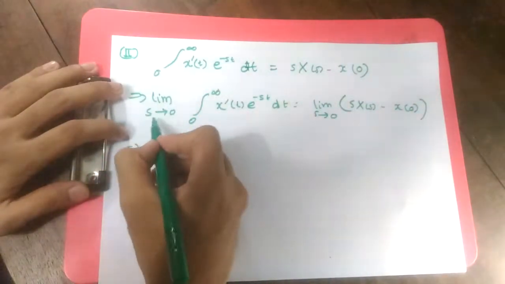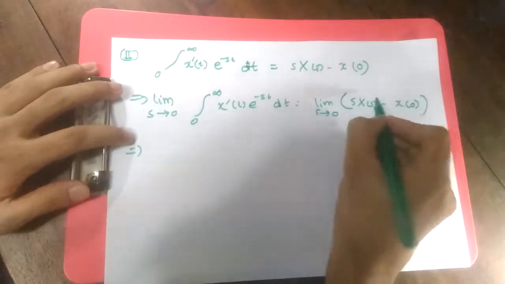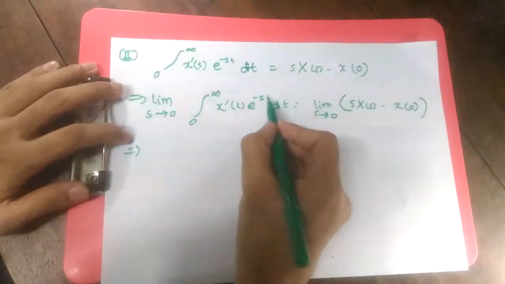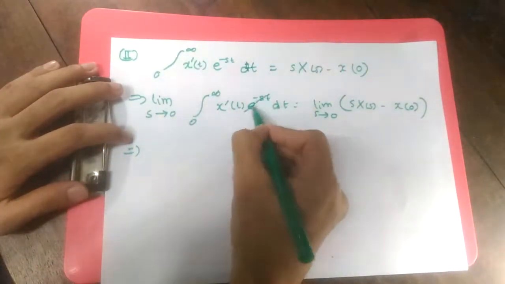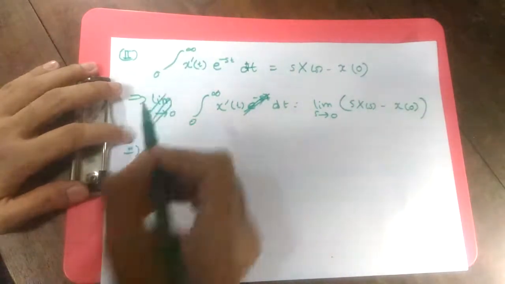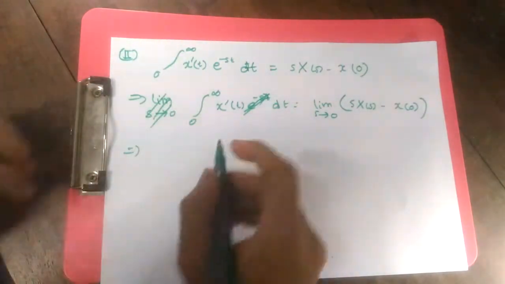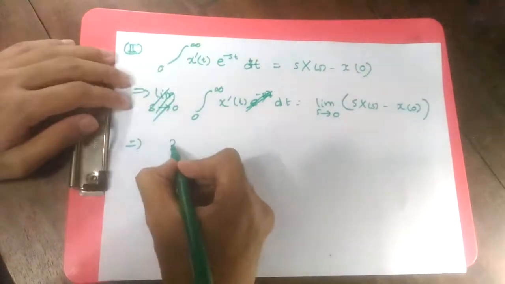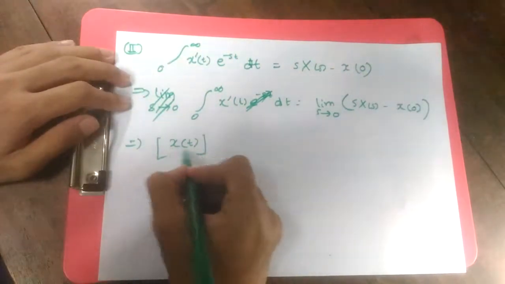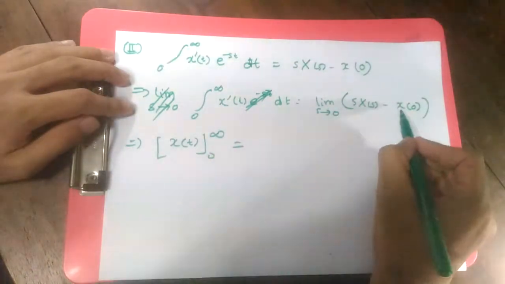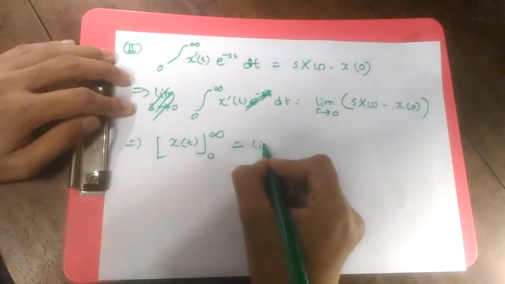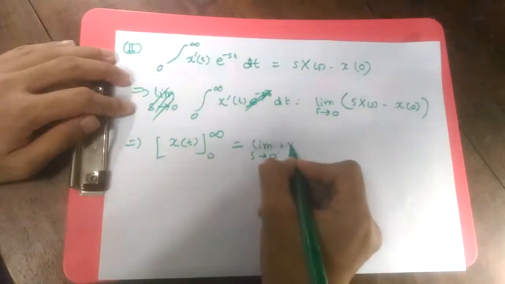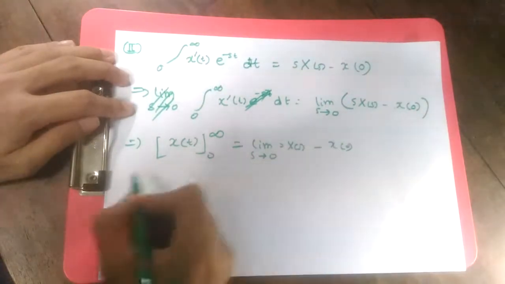If we evaluate the limit, we see that e to the power minus st will simply become 1, so there is no need to write it, and the integral of x derivative of t dt is simply x of t, evaluated from 0 to infinity. There is no s here, so it survives without the limit, minus x of 0.